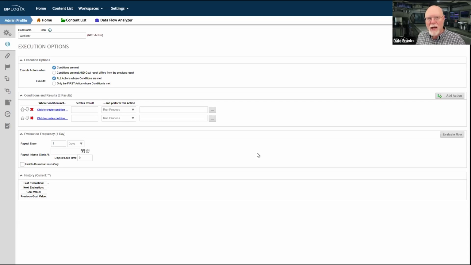And that system state enables you to refer to that goal and its result so that you can either start actions in Process Director, so you can kick off processes. We'll see an example of that. Or based on that state, you can change the way that a process works while it's running.